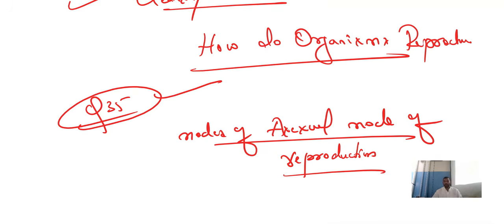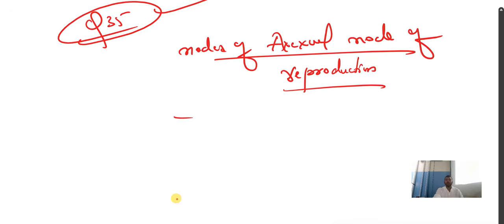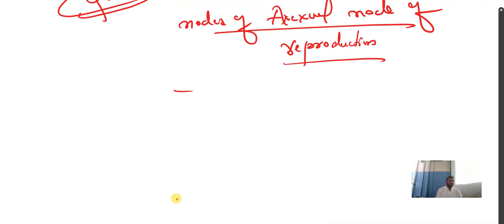So, the different modes of asexual reproduction. Children, you have to study this topic carefully. Again, I'm telling you, this complete topic you have to study carefully. It is one of the most important topics where questions can be asked in the exam. Remember the different modes of asexual reproduction. And question number 35.